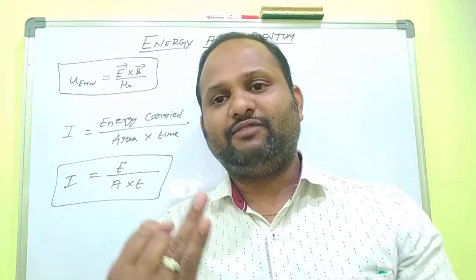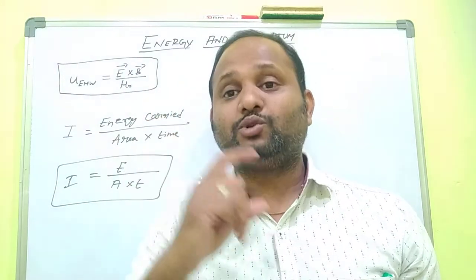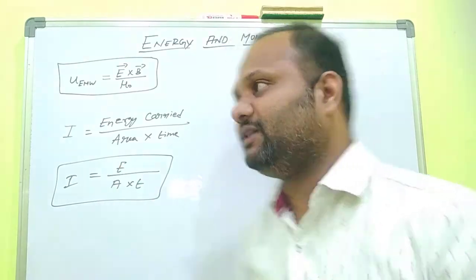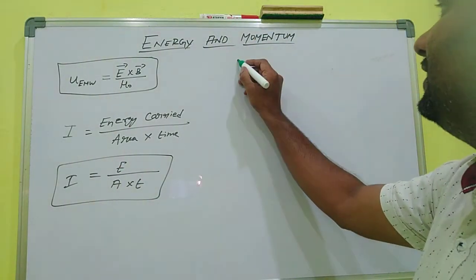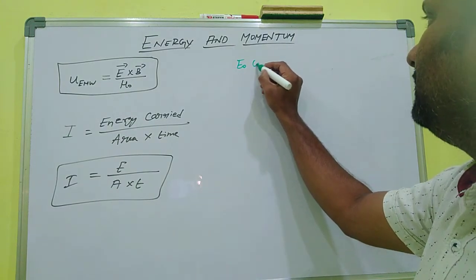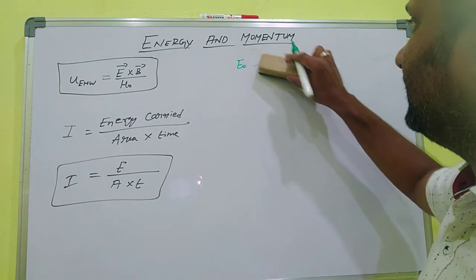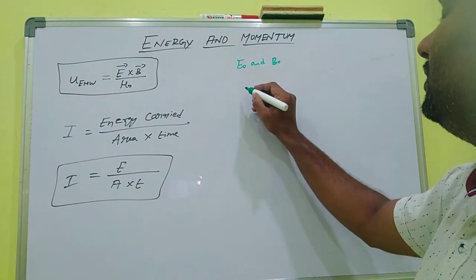There is a wavelength in the electromagnetic waves. There is an amplitude, that means the maximum peak value of the electric field and the peak value of the magnetic field, E naught, B naught. We can find out these things. By the propagation of electromagnetic waves, we can find out both E naught and B naught.